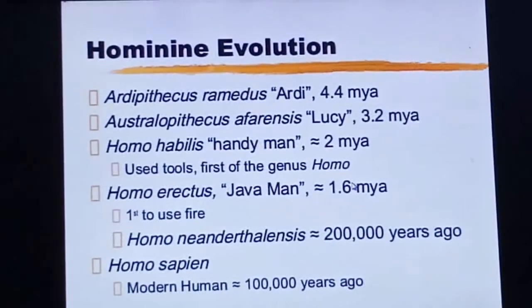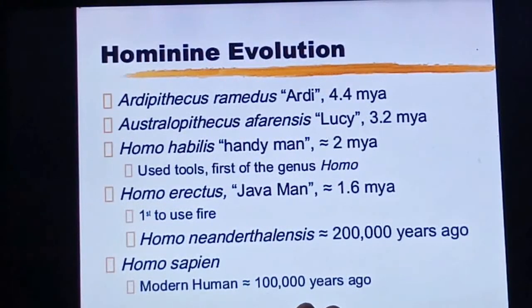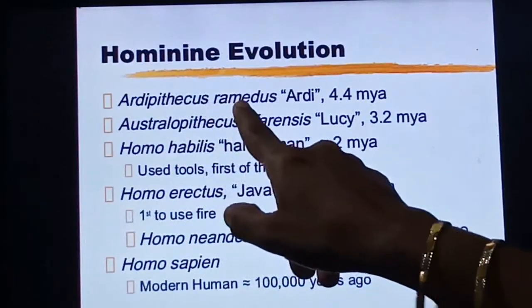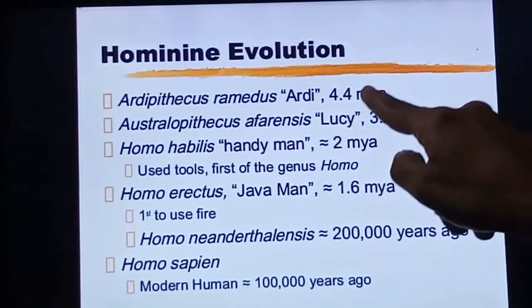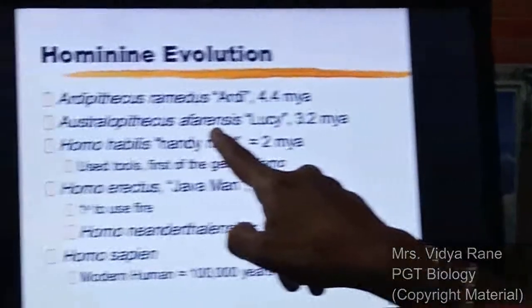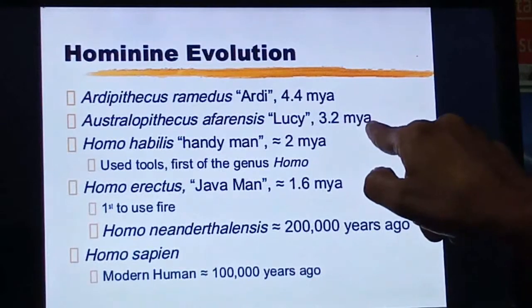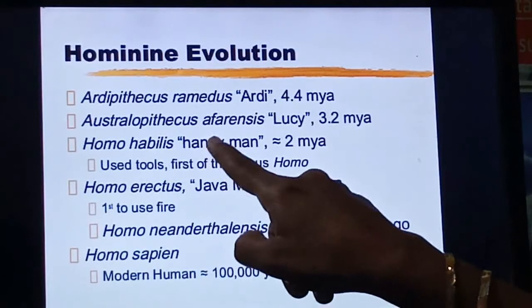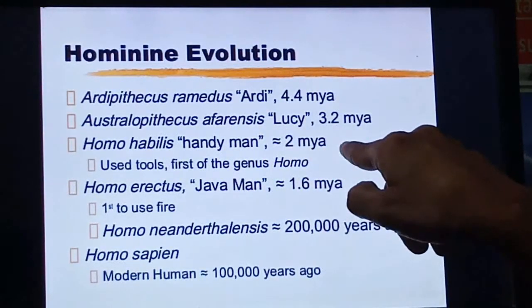If you see in detail, these are some of the characters they developed during their evolution. These are the scientific names: Ardipithecus ramidus, that is Ardi. It developed 4.4 million years ago. Next is Australopithecus afarensis, that is Lucy, which developed 3.2 million years ago. Next one is Homo habilis. This is also known as Handyman. It developed approximately 2 million years ago.